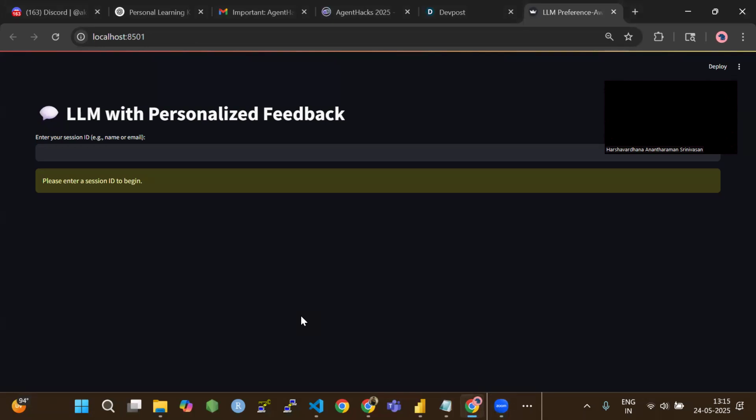As part of this hackathon project, we tried to build an LLM with personalized feedback. Whenever a user is interacting with the LLM, it becomes crucial for the system to understand the personalized feedback, and based on that feedback, the responses should be curated. Whenever a generic response is generated by an LLM, if the user wanted that response in a structured format, or a detailed format, or in bullet format, all this sort of feedback should be collected. Based on the latest user preference, the response of the LLM should be like the one preferred by the user.